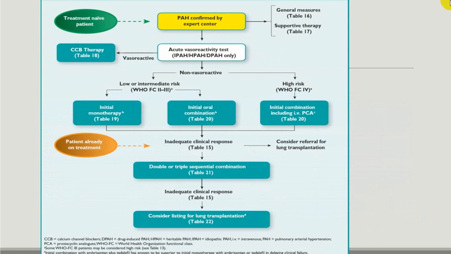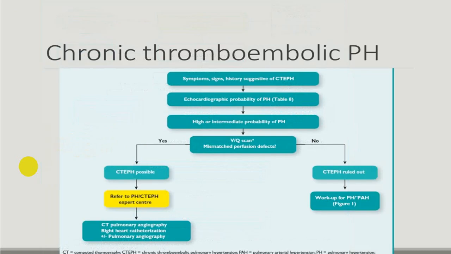And these are all the tests you do to find out the treatment in a case of pulmonary arterial hypertension. We will be talking about all those things in the pulmonary hypertension chapter. This is in a person in whom you are suspecting chronic thromboembolic phenomena, particularly very common in deep vein thrombosis. How you approach that is being given.